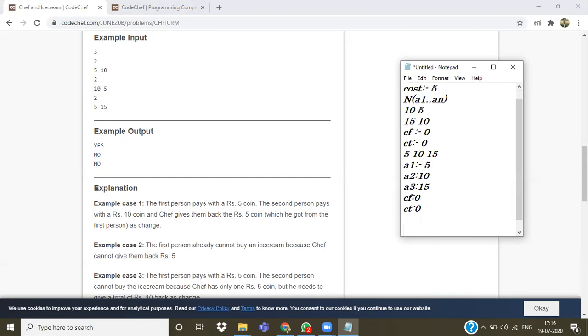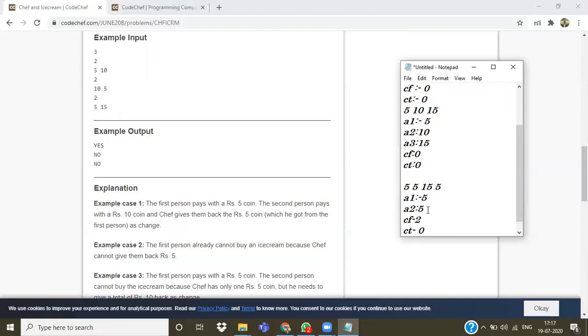Let's take another example: 5, 5, 15, and 5. The first person gives 5 rupees, so we increment CF by 1 and we don't need to give anything back. The second person gives 5 rupees, so we don't need to give anything back and we increment CF by 1. Initially CT is 0.